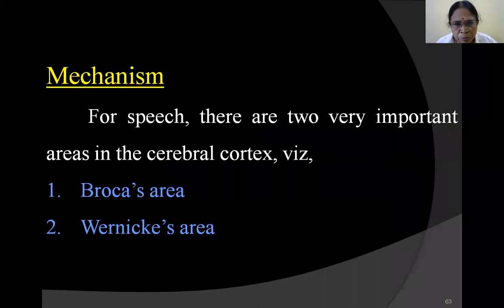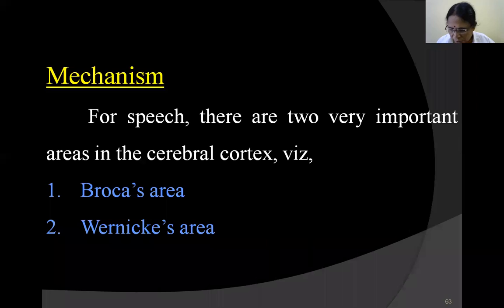And then there are two main important areas in the cerebral cortex that are involved in speech. That is Broca's area, area number 44, that lies below the primary motor cortex, that is area number 4. This Broca's area is area number 44, lying below the primary motor cortex, area number 4.